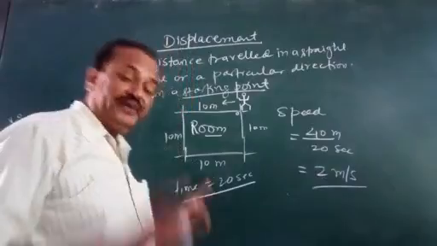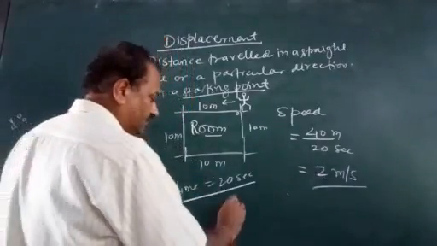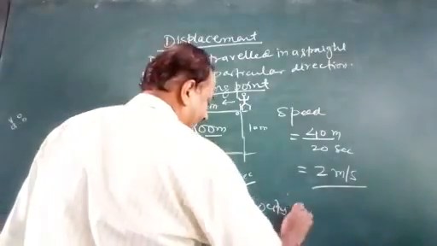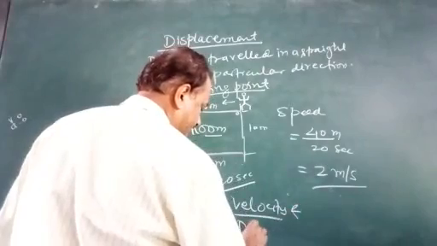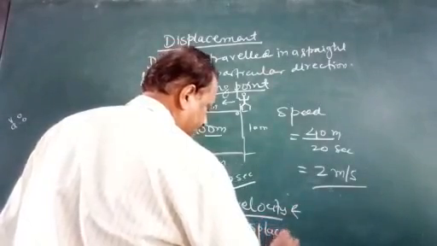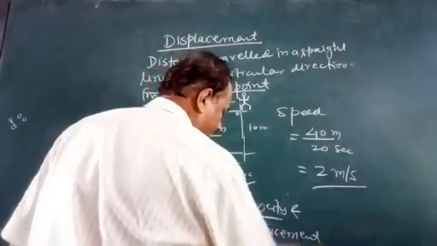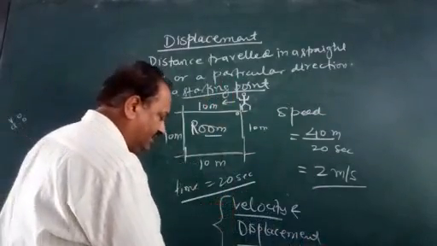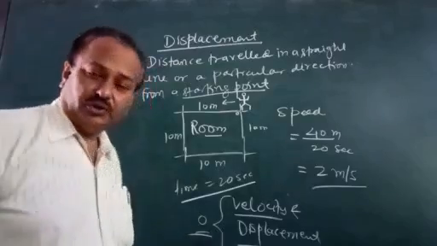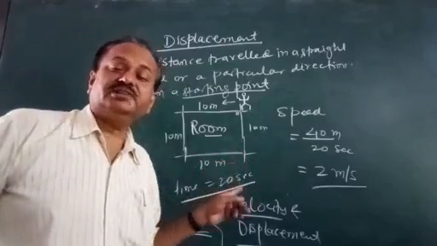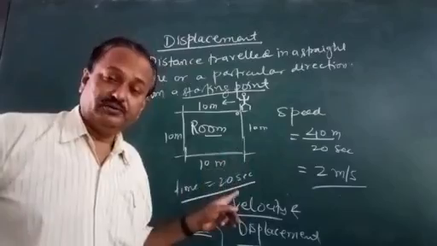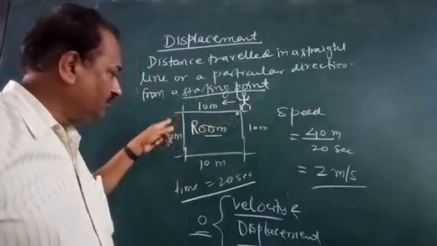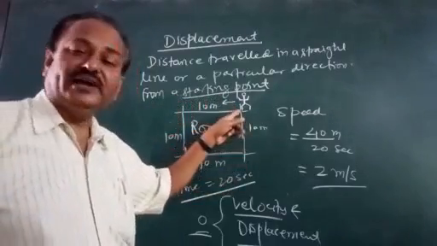Now coming to a very important point about velocity and displacement. Both quantities will be 0 in this case, because the Pokemon is moving from this point and again has joined to this point.